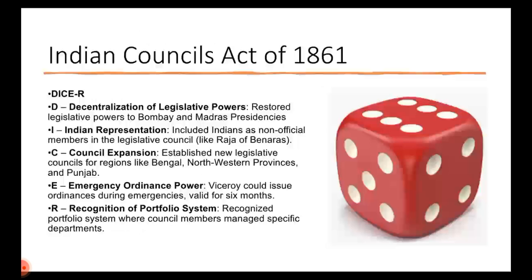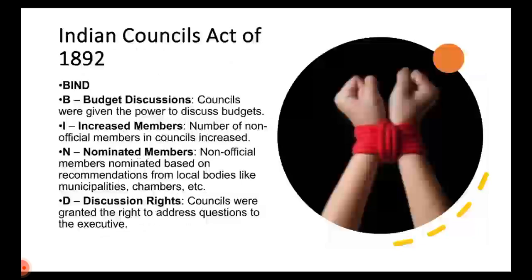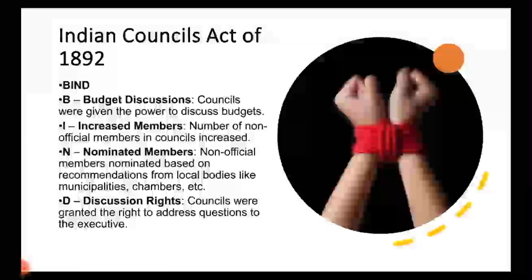The next act after 1861 is the Indian Council Act of 1892. It's a bind act for us. B is where budget discussion became possible: Council were given the power to discuss the budget. I is increased members. The number of non-official members, which was introduced in the 1861 Act, has been increased now.